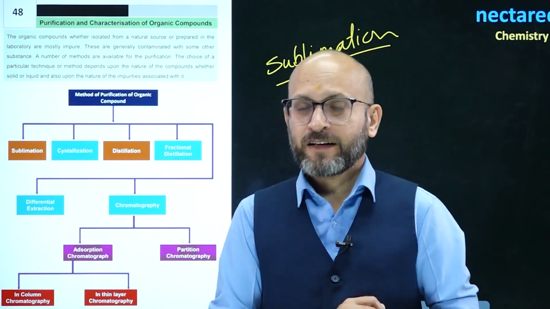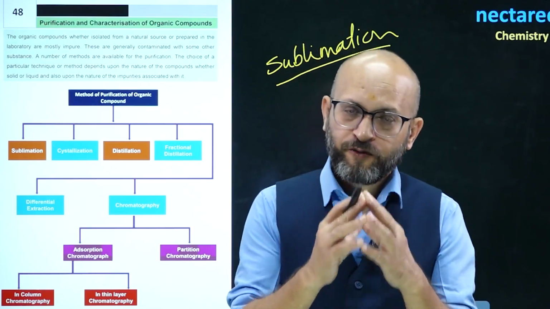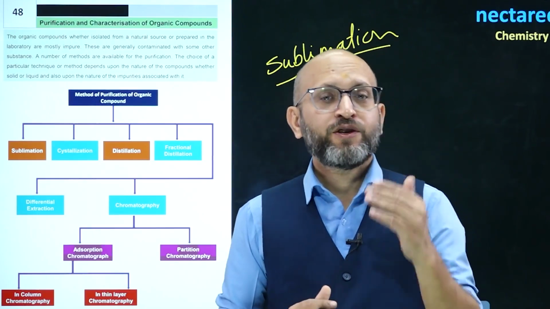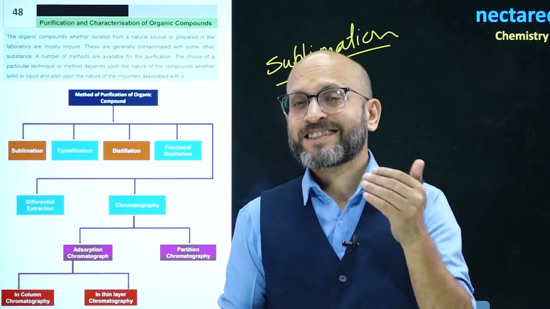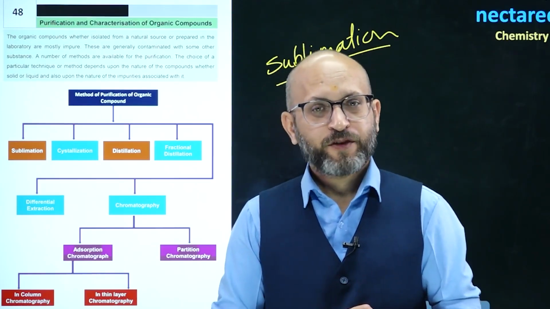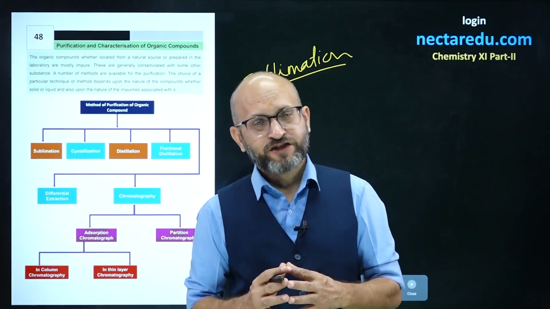There are certain compounds which decompose at their boiling point. For separation of such compounds, we use steam distillation, or distillation under reduced pressure, which is also called vacuum distillation, could be used. All right. So there are a variety of distillation methods.